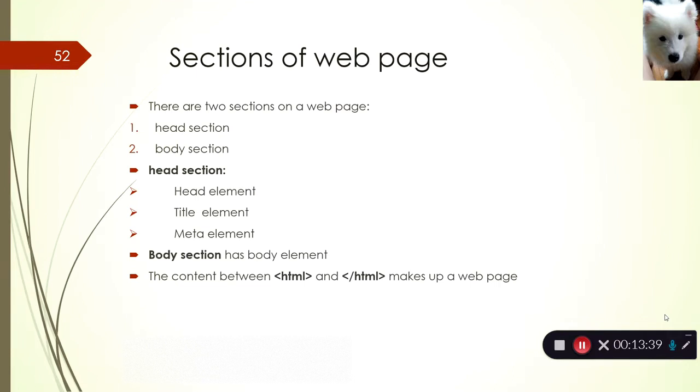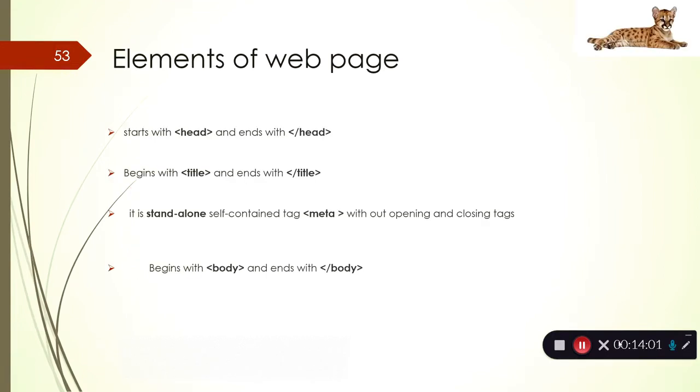Both the head section and the body section should be wrapped up with the HTML tag. We'll speak about the tags in detail, but let's look at the content elements first.